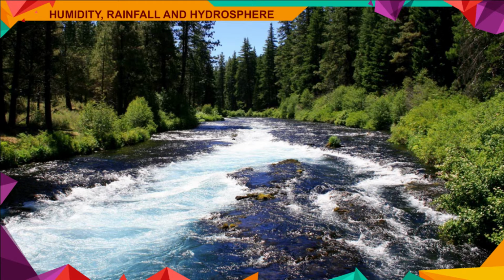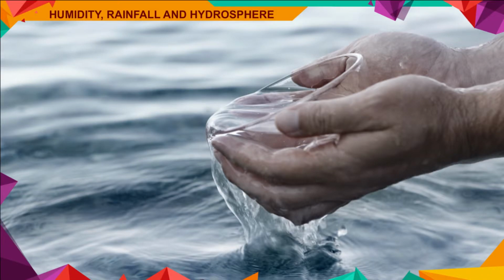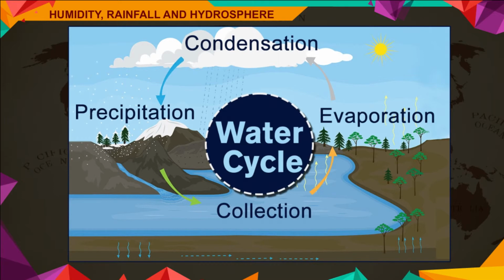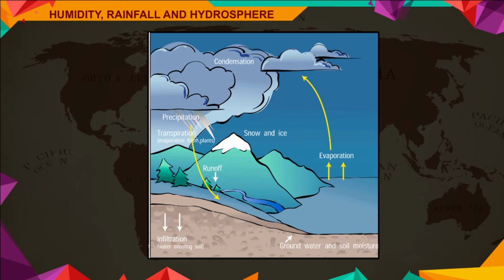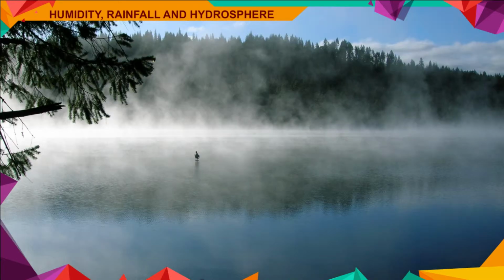The total amount of water on Earth remains the same due to the water cycle. Water changes its form owing to condensation and evaporation in the atmosphere. This process of change of one form of water to another is called water cycle or hydrological cycle. Water evaporates continuously from oceans and other water bodies. Due to condensation, evaporated water vapor turns into water droplets and falls on the ground as rain or snow. This rainwater flows into seas and oceans, from where it gets evaporated, thus completing a cycle.